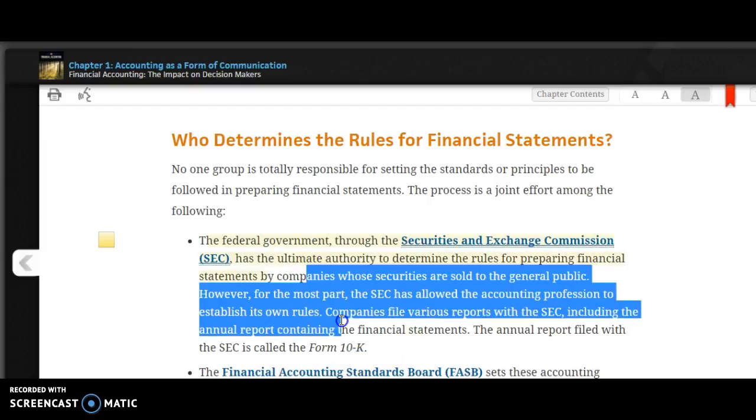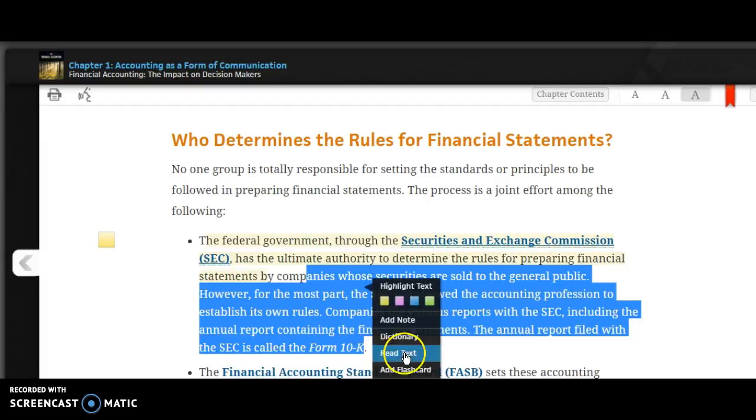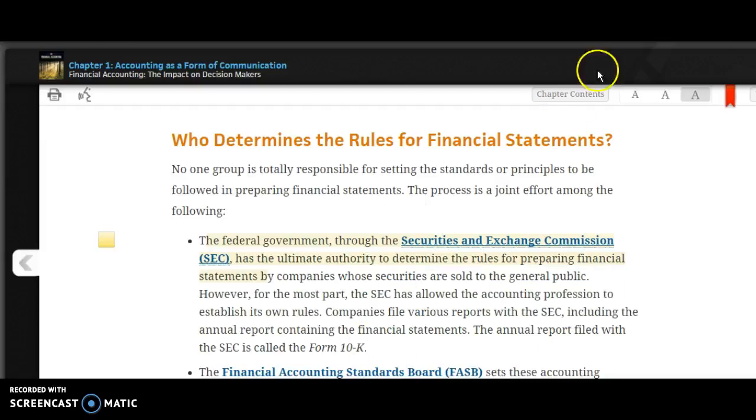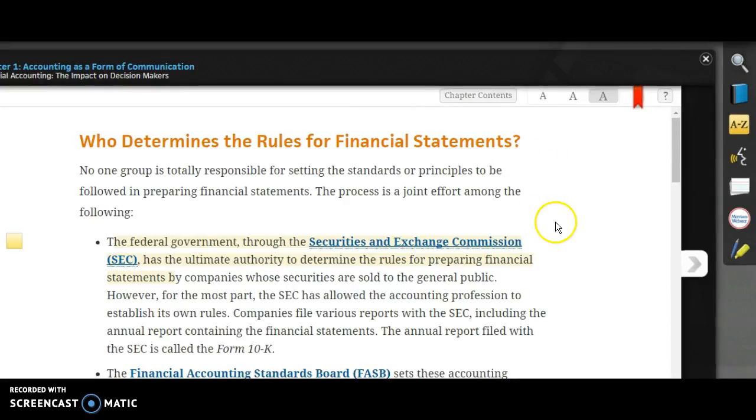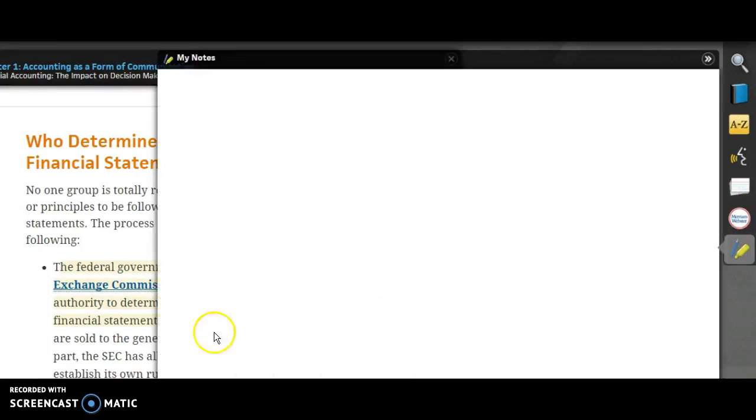They can also, let's see here, add terms to a flashcard. They already have flashcards that are already created, but they can add it to their flashcards. And you're not looking at the entire screen right here, but over here is the note-taking ability.